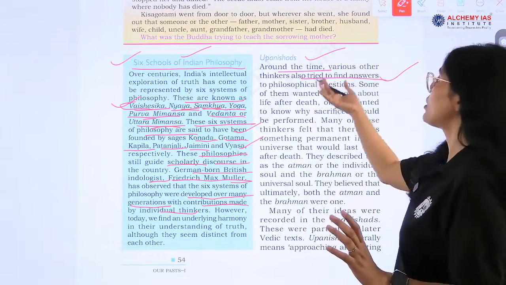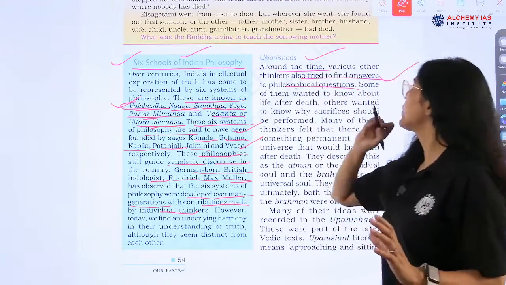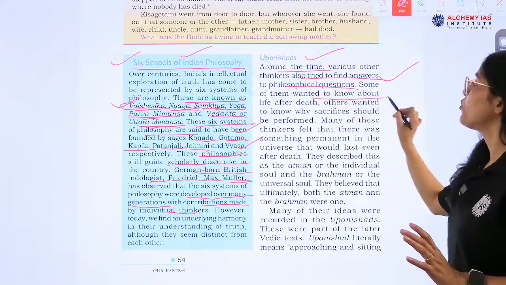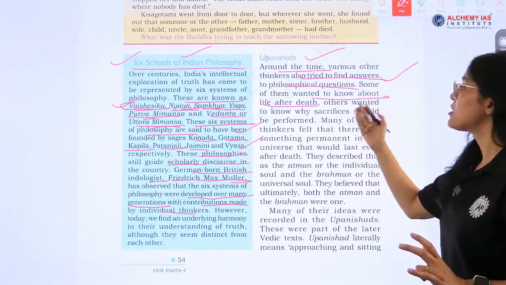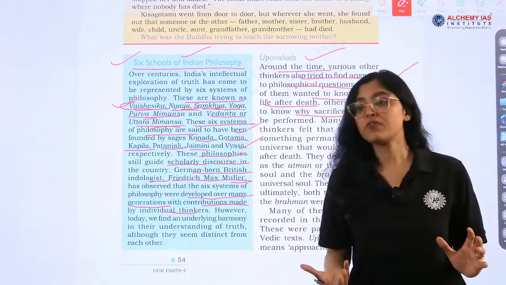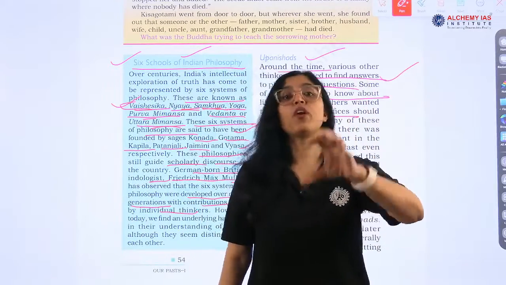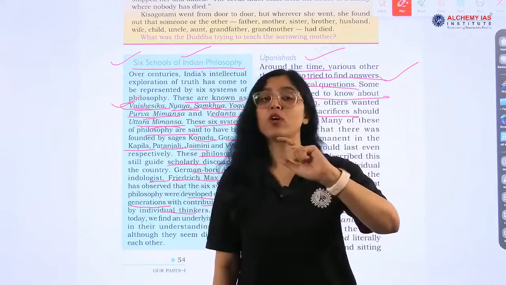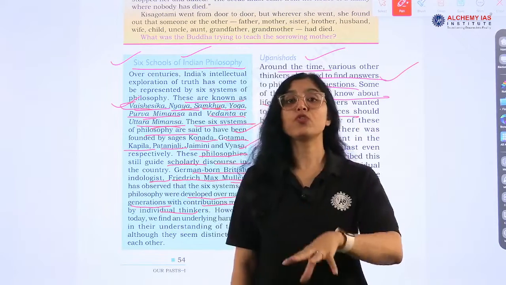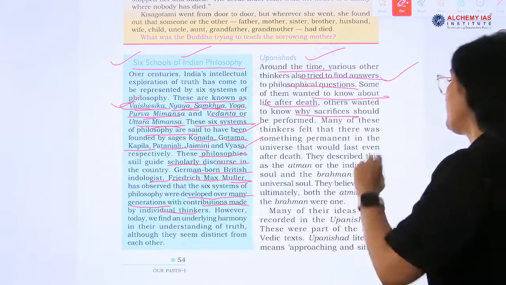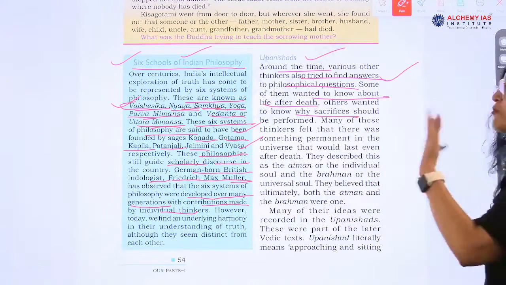Now, thinkers also tried to find answers to philosophical questions. Some of them wanted to know about life after death. Others wanted to know why sacrifices were performed. So there were many sacrifices, and Upanishad says that whatever sacrifice you perform, whatever activity you do, you should know the reason for that thing, right? Why are we doing this? Why are we performing any sacrifice?